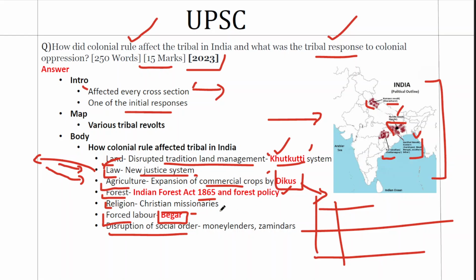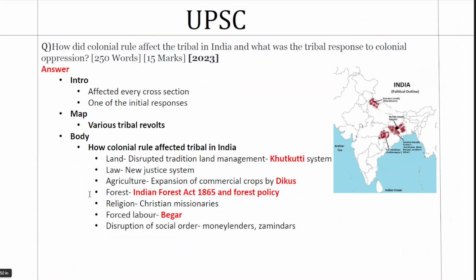This can be an extension of the missionary point. When you have moneylenders, zamindars, the British and the missionaries coming together, the social order in tribal society gets disrupted. So what you can see is a classification of the impact of British rule on tribals under seven different points. You can give this as it is.